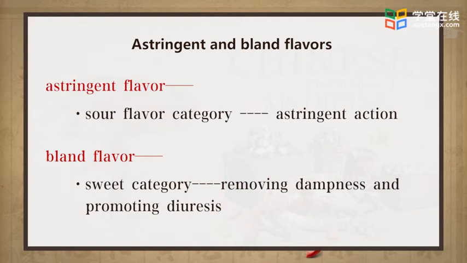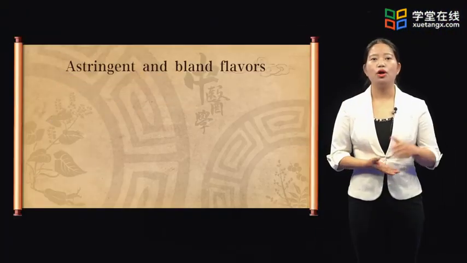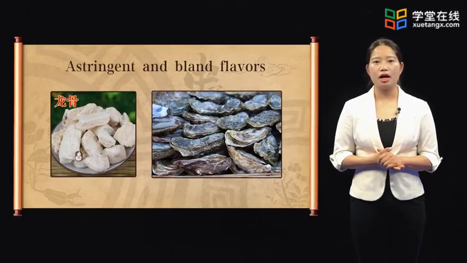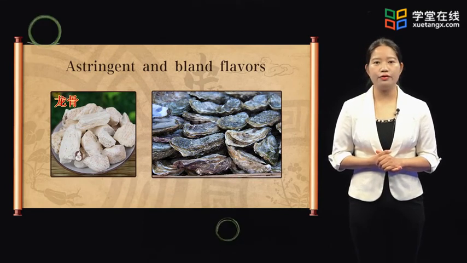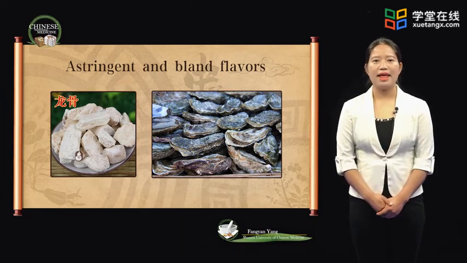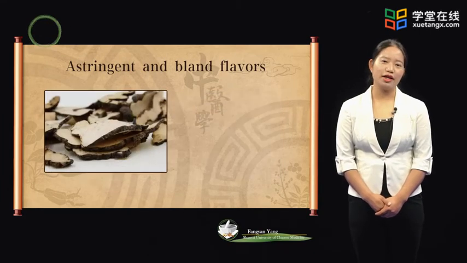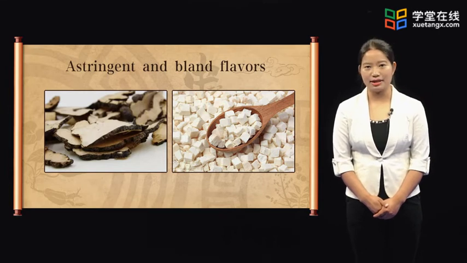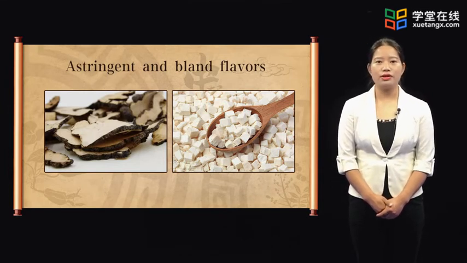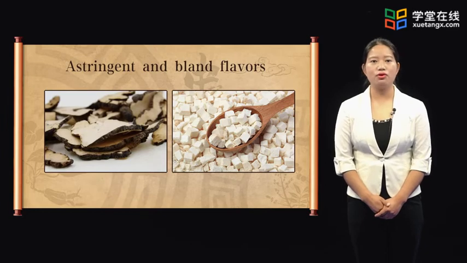The actions of astringent flavor are very similar to those of sour flavor, which all have the astringent action. For example, Longgu and Muli can stop nocturnal emission, leukorrhea, and profuse perspiration. Those bland in flavor, such as Zhuling and Fuling, possess the action of removing dampness and promoting diuresis, and are often used for edema and dysuria.